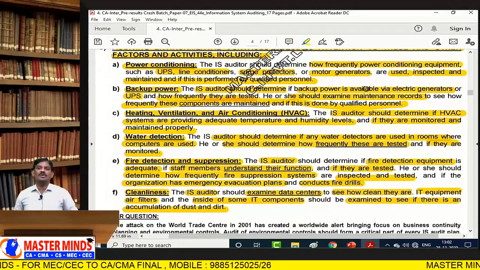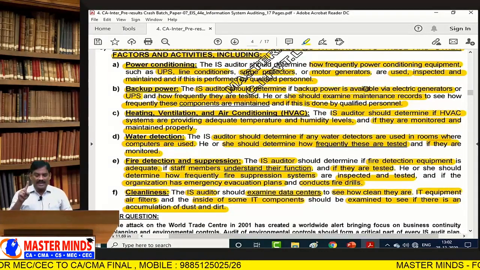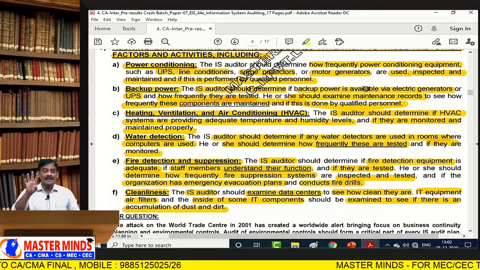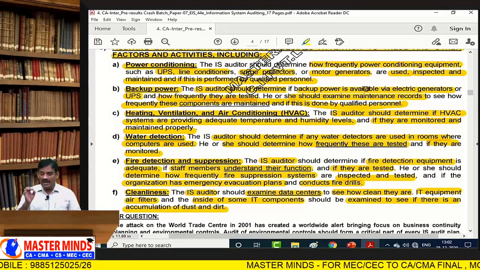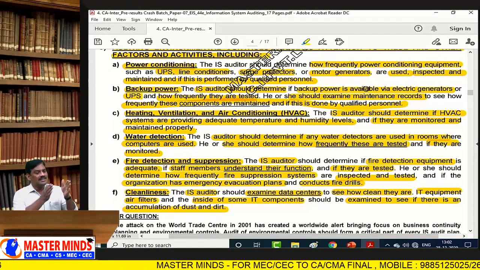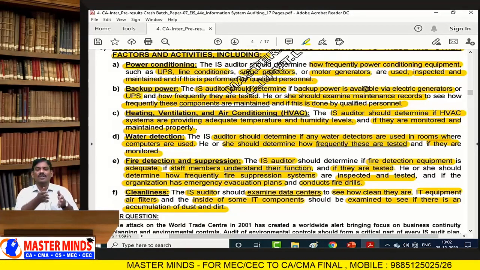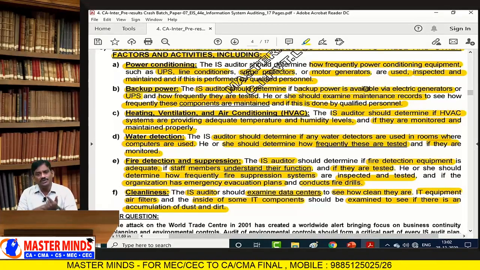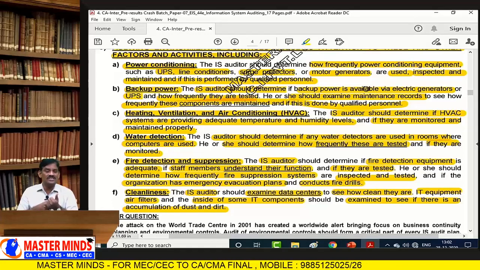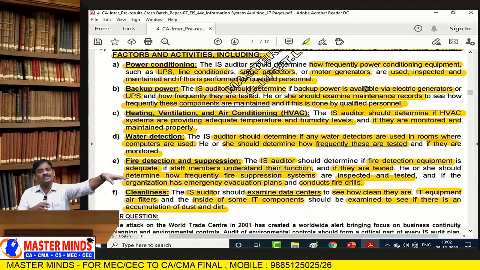In the case of environmental controls, we have power conditioning, backup power, heating, ventilation, air conditioning, water detection, fire detection and suppression, cleanliness. Because in the case of environmental control, we have dealt with 4 objectives: fire damage, water damage, pollution damage, electrical exposures. All those elements come under control.